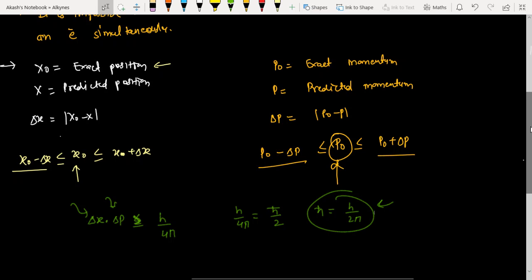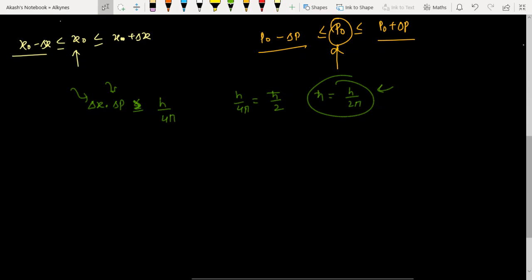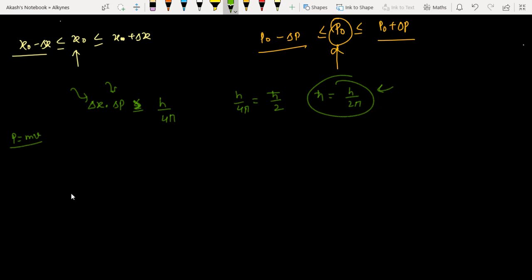After this, what we are going to see is Δx into Δp. But we know that p is equal to mv. Momentum is equal to mass multiplied by velocity. So we can put this value over here.